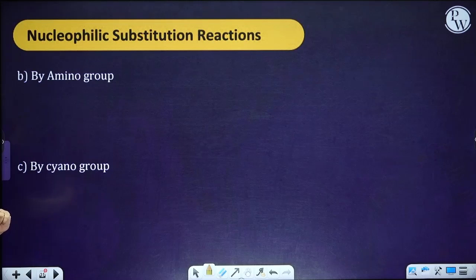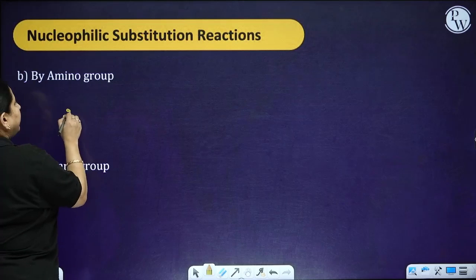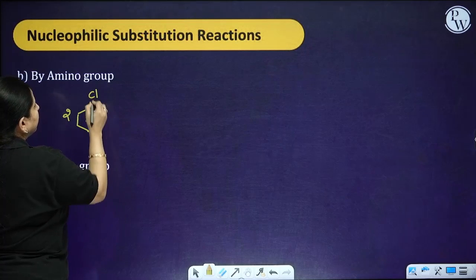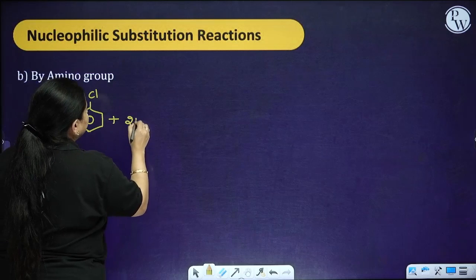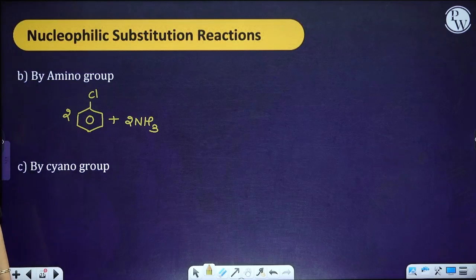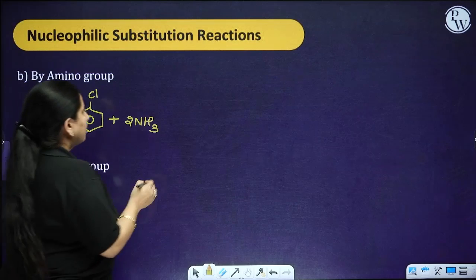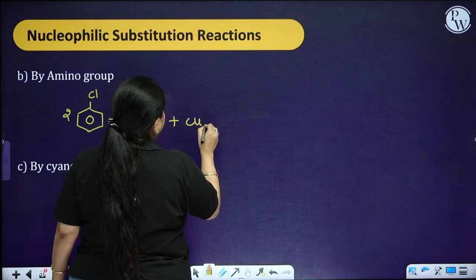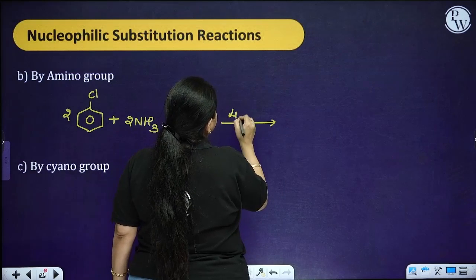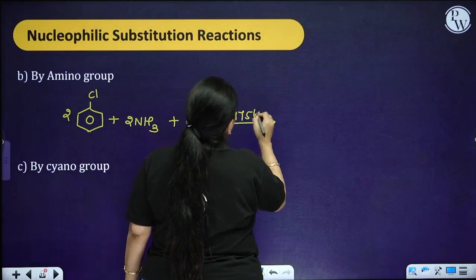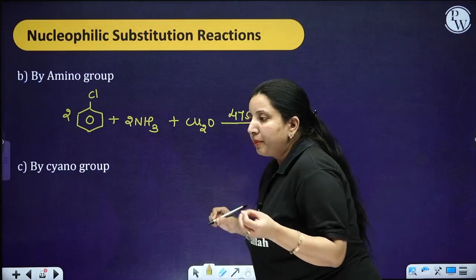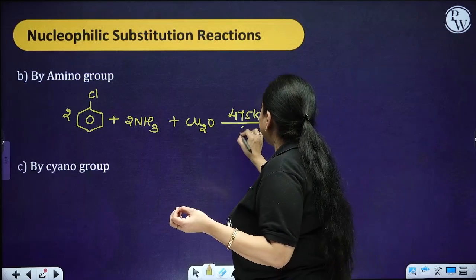So if you have any haloarene, you make it react with ammonia, and when you do this particular reaction, you take copper oxide at a temperature of around 473 Kelvin, and the pressure is going to be around 60 atmosphere.